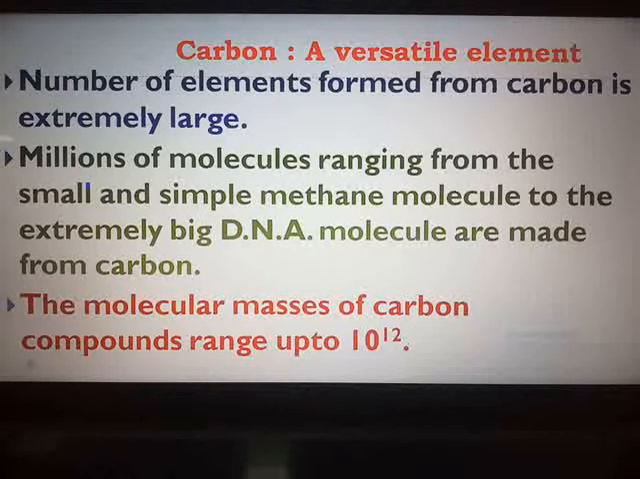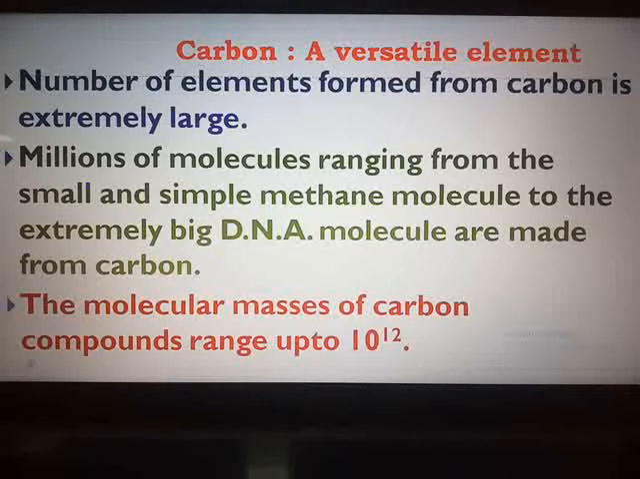What does this mean? This means that carbon atoms come together in a large number to form extremely big molecules. So what might be the cause of this unique property of carbon? It is due to the nature of the covalent bonds formed by carbon that it has the capacity to form a large number of compounds.